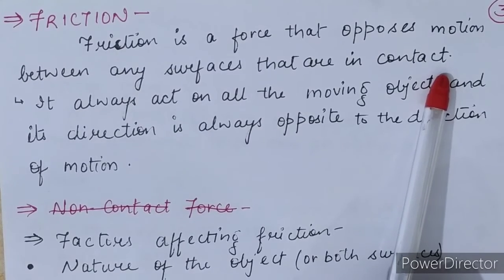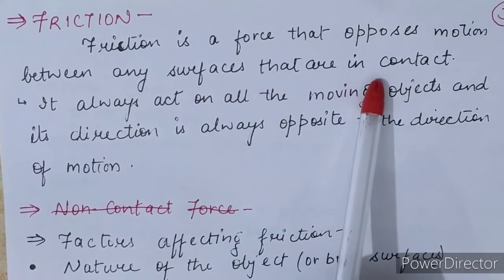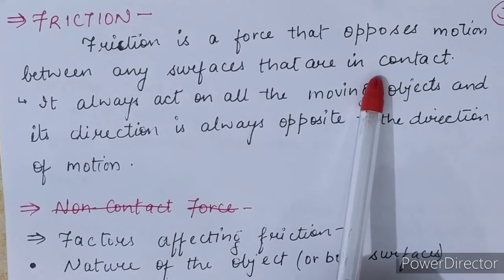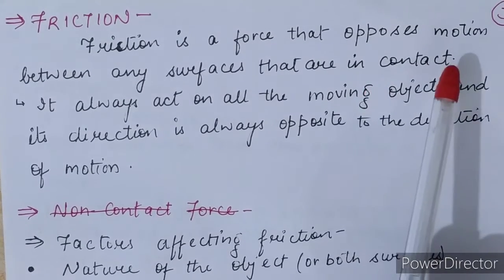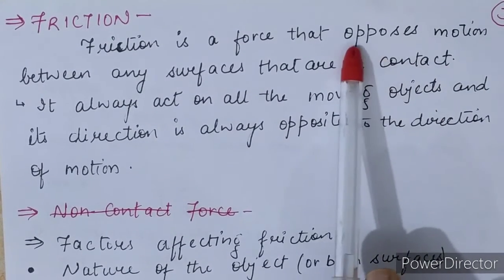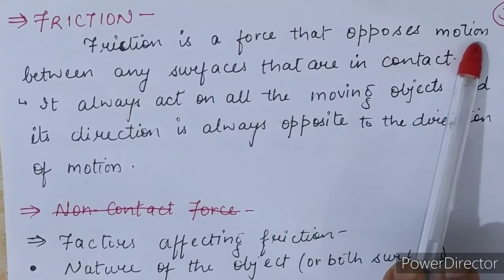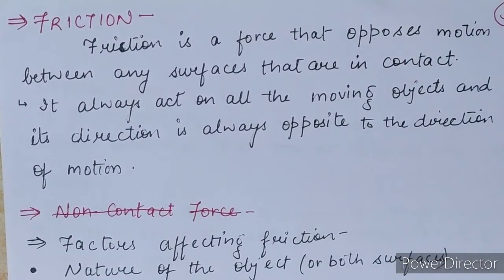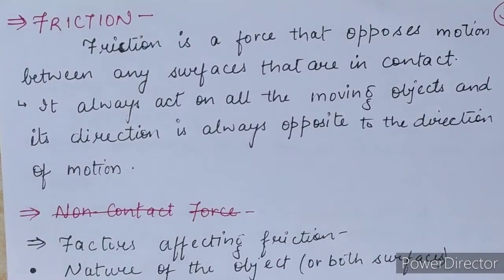When surfaces are in contact, a force acts between them, and that force always opposes the motion of the object. That force is friction.